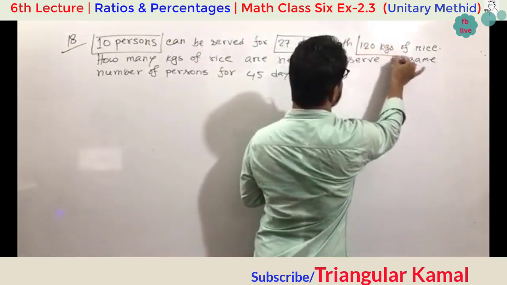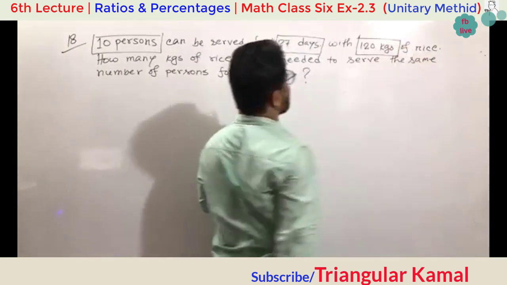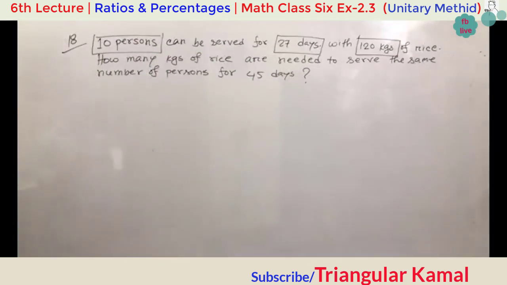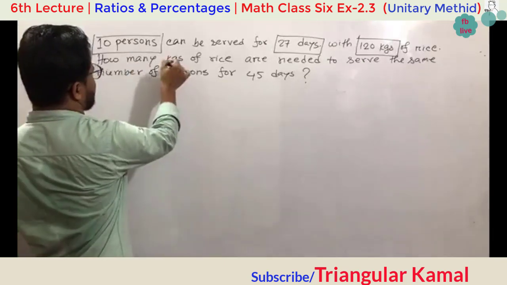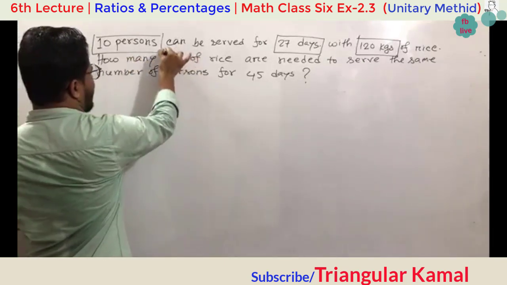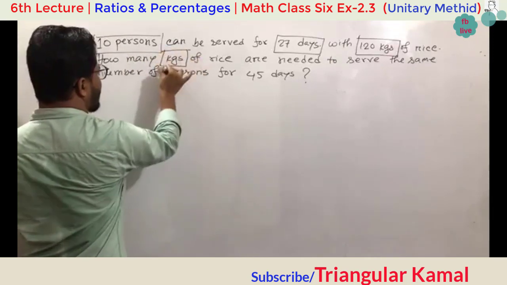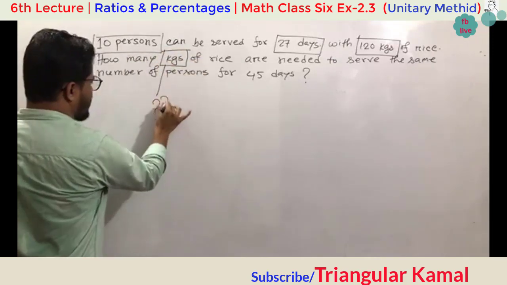And third information, 120 kg. These 3 pieces of information are given separately here. But using this information, you have to find the requirement, and how many kgs is essential here.